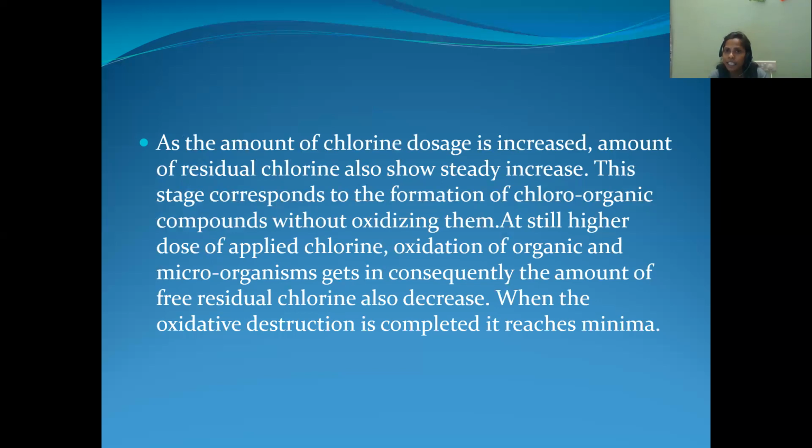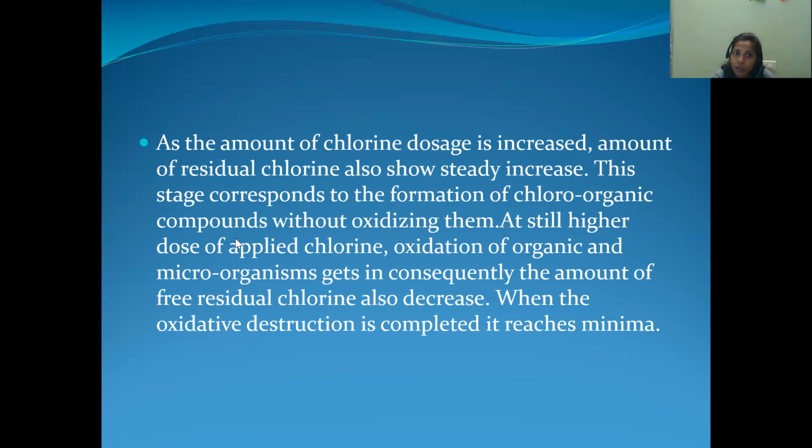But in the second stage, by gradual addition of chlorine, the free residual chlorine increases and reacts with the organic impurities in the water sample to form chloroorganic compounds. Instead of oxidizing, there is formation of chloroorganic compounds.